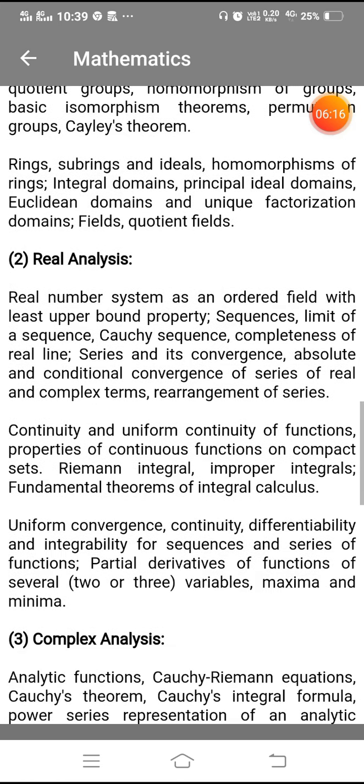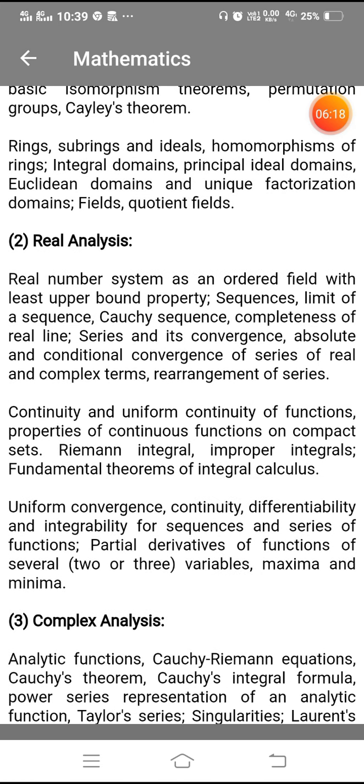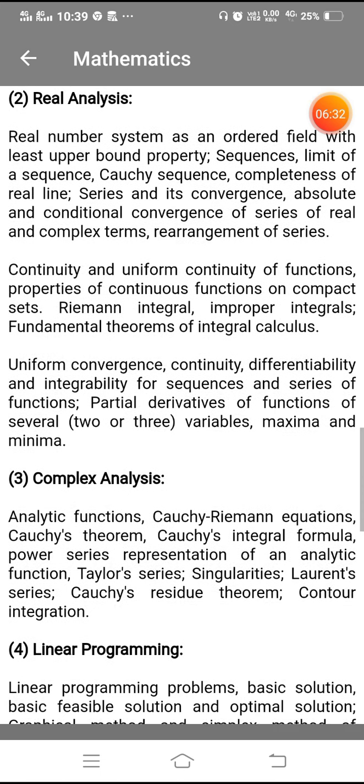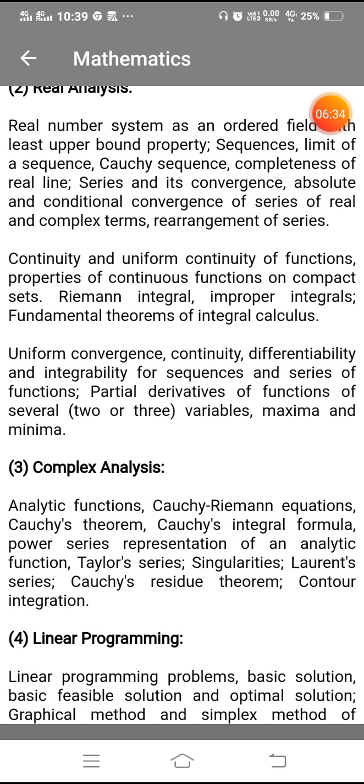And real analysis contains the real number system as an ordered field with least upper bound property, sequences, limit of a sequence, and so on as you can see on the screen, continuity and uniform continuity of functions, uniform convergence, continuity, differentiability, and integrability of sequences and series of functions, partial derivatives of functions of several variables, maxima and minima.